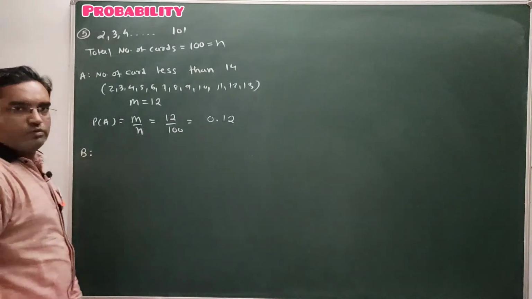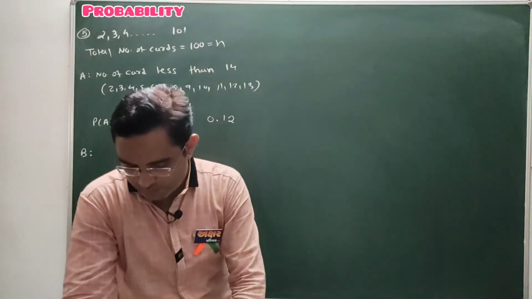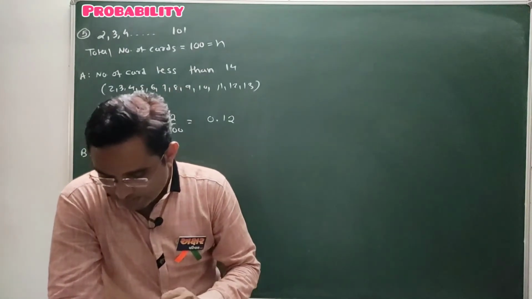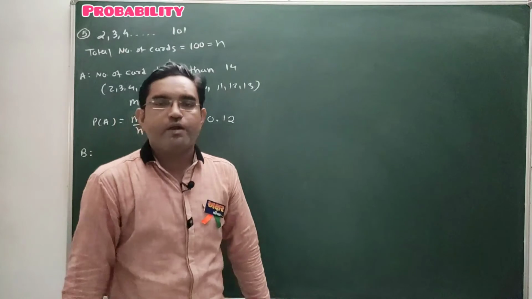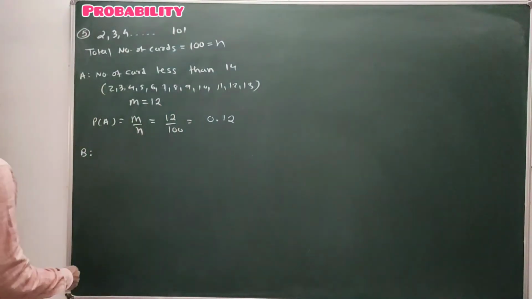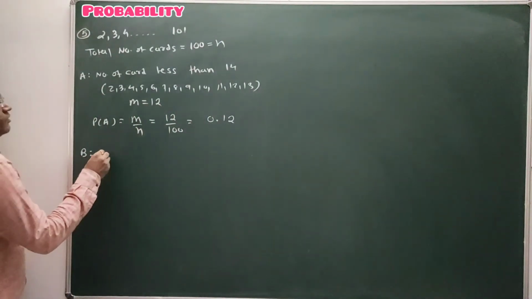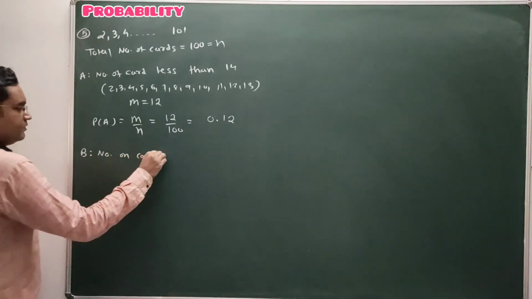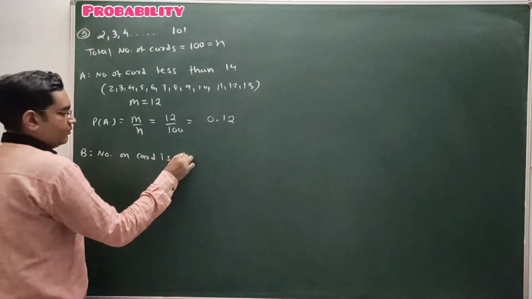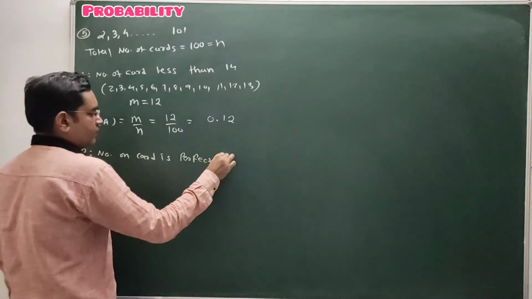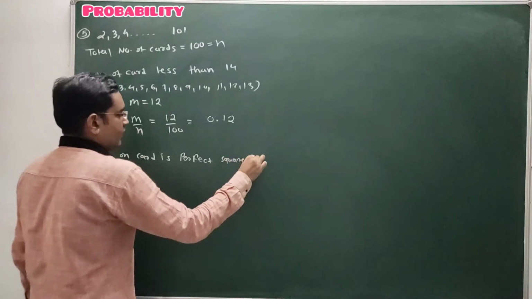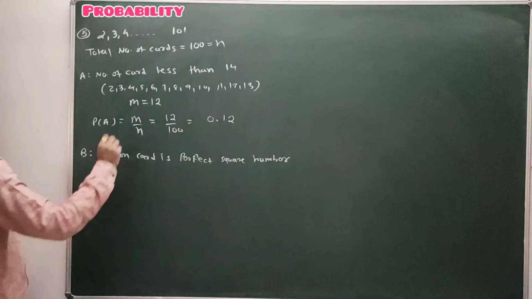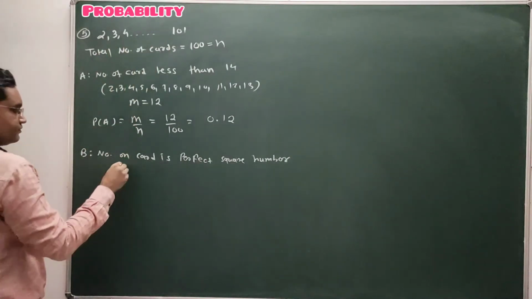Now question 2. The second event is: find the probability that the randomly selected card has a number which is a perfect square number. So the number on the card is a perfect square number. How many perfect square numbers are there between 2 to 101?